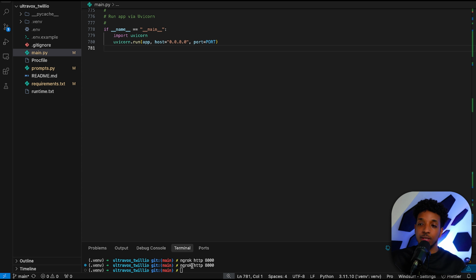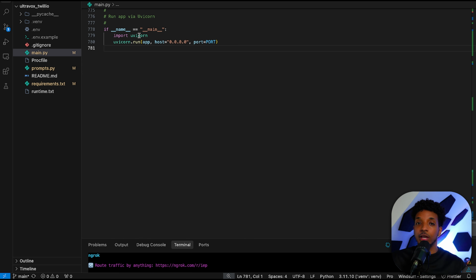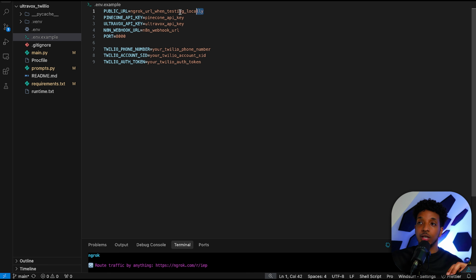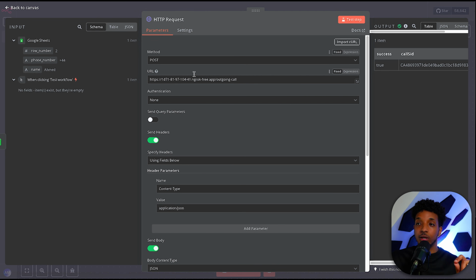Just ask ChatGPT how to install Ngrok. It's very simple, it's like one command in the command line. And we start a new Ngrok server by just running this command here, ngrok http 8000, because that's the port that we've used. And this will generate a URL that you then paste inside of the environment variables and also inside of the HTTP request. Make sure that's also the same URL.